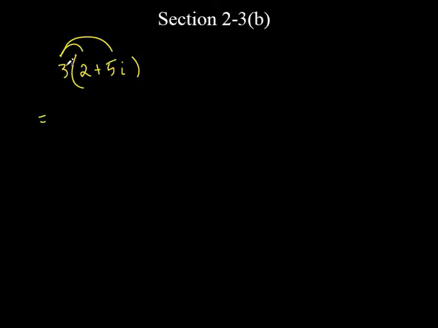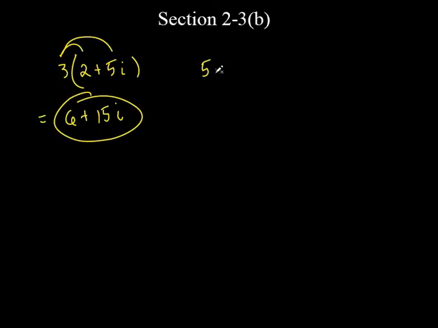So, let's look at this. Now I'm going to be aware of it, and it's going to bug me. I shouldn't have even said anything. 3 times 2. Let's distribute. 3 times 2 is 6, plus 3 times 5i is just 15i. It's just as easy as that. Got it? Pretty easy.